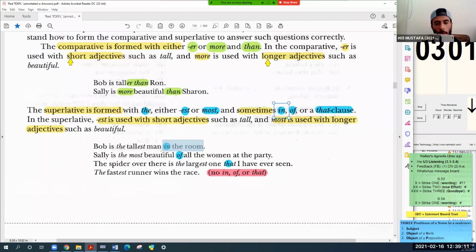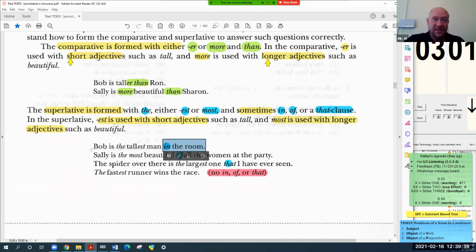Because to make it clear. Yeah, make it clear. If I don't add it, what does it mean? Bob is the tallest man. What does that mean? In the world, right? But probably not in the world. Okay. So we often add more information to be very clear.